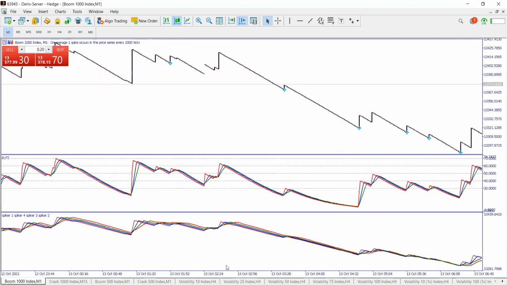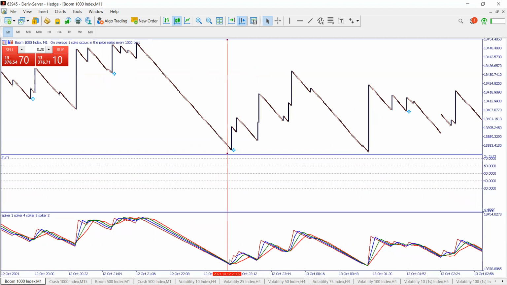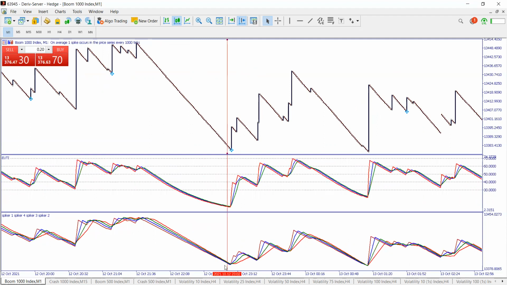And you look for an entry which looks like this. When the lines come together, you take your entry, you buy and you hold it. Okay? You buy and you hold it.